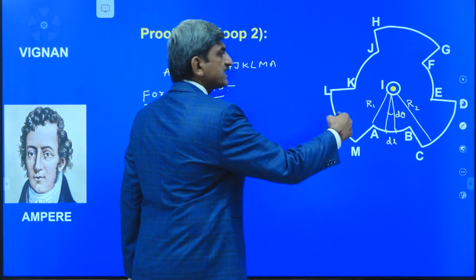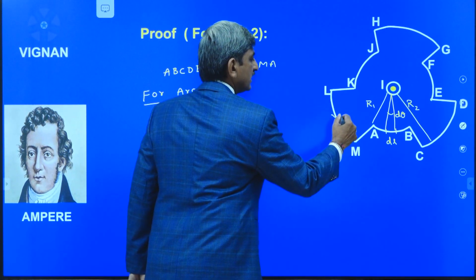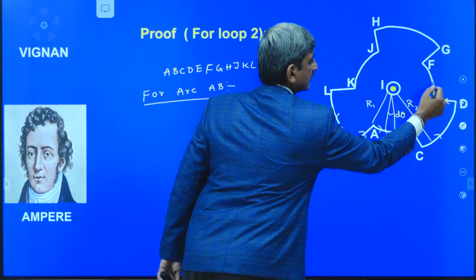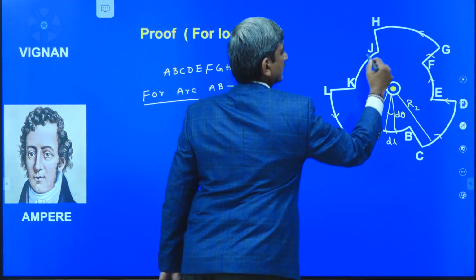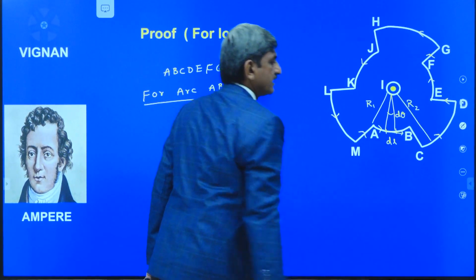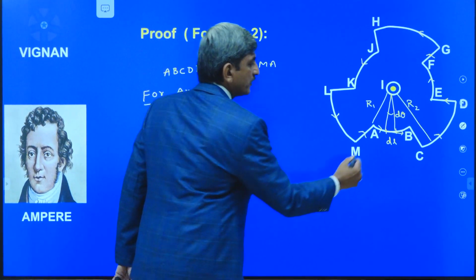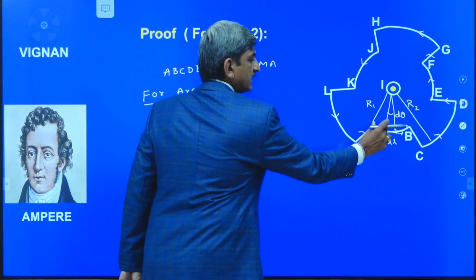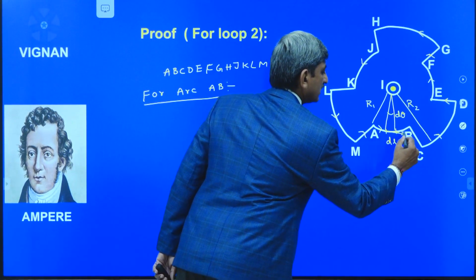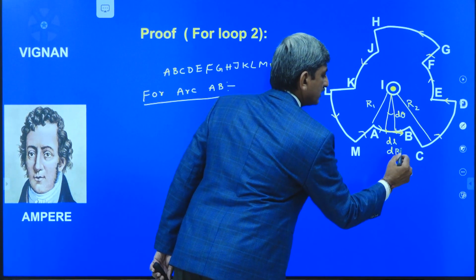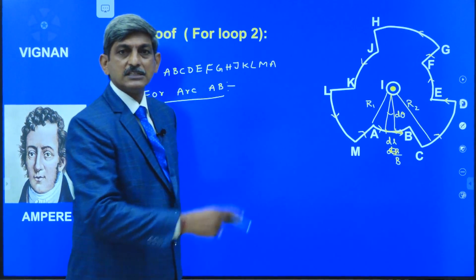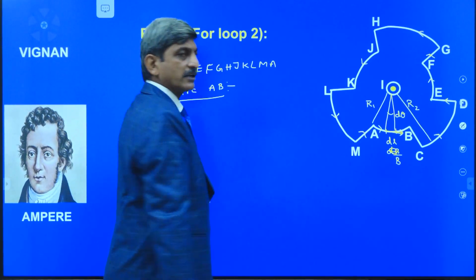Now, let us consider the direction of the loop in the anti-clockwise direction like this. Now, the element vector is directed like this, and the magnetic field produced by the current carrying conductor at that small element is also along the tangent direction to the arc. That's why B bar is always acting along the tangent to the arc as shown in the figure.